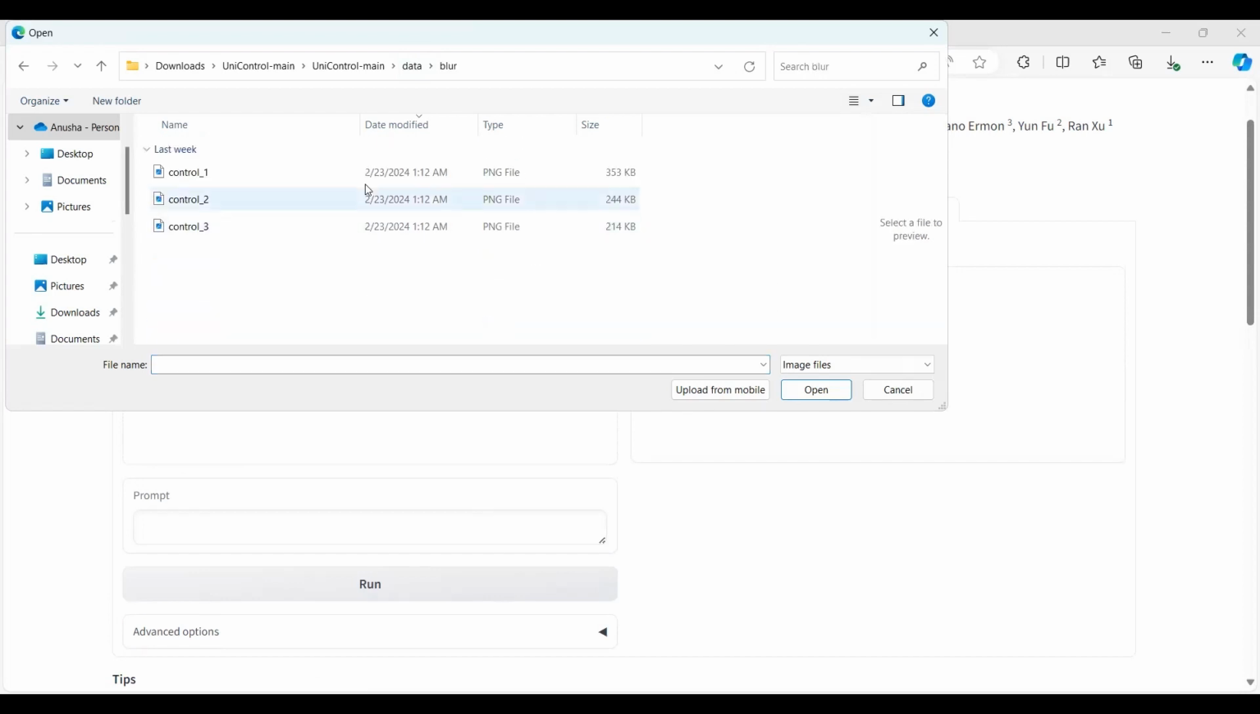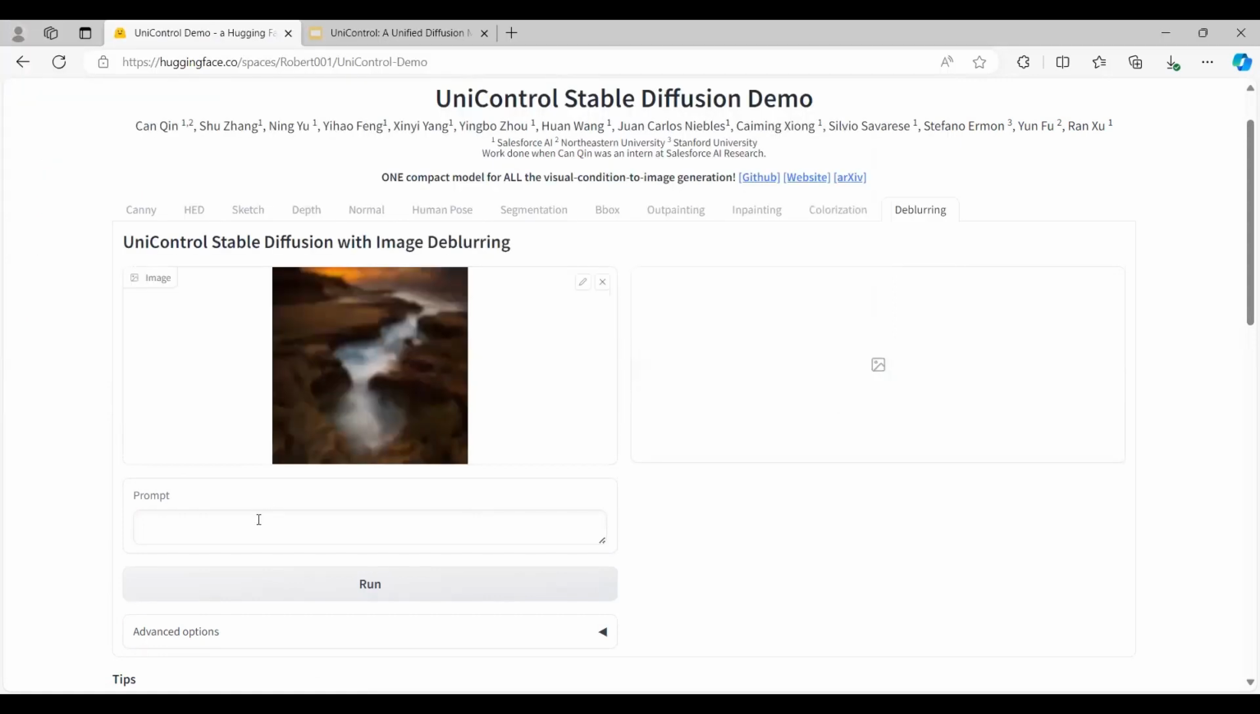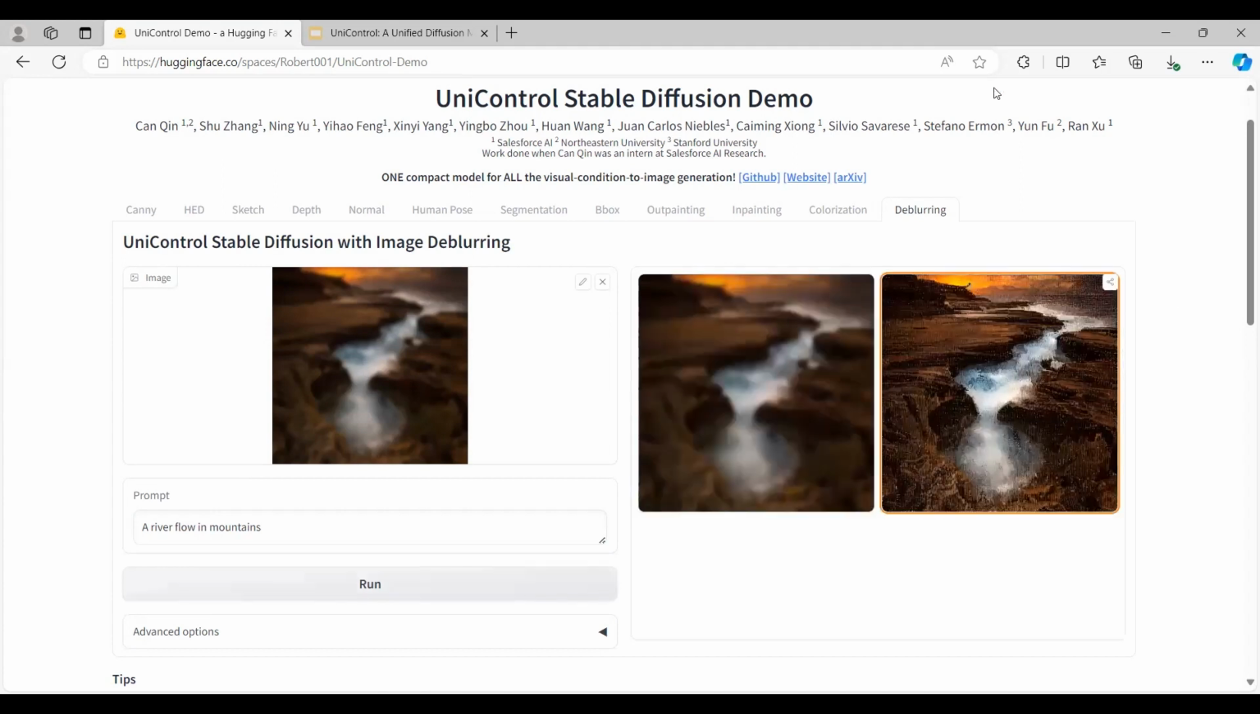Yeah. So I'm giving a control 2 as an image. Here it's kind of a river flow. I'm just giving a related prompt here: river flow in mountains. Just running it. This is going to give a clear image of the prompt which you are going to try. It's kind of a clear image here.